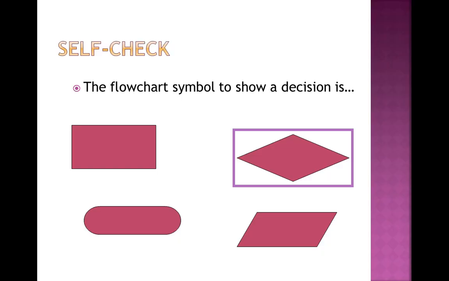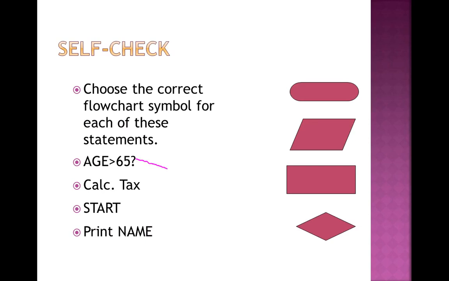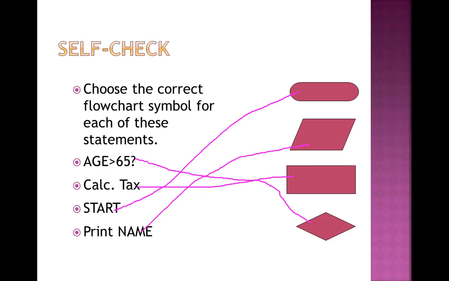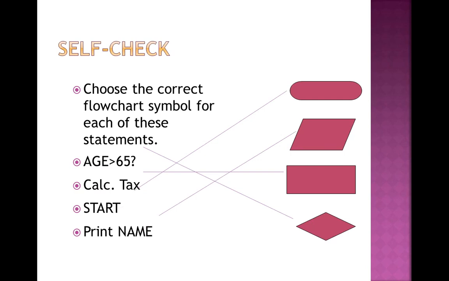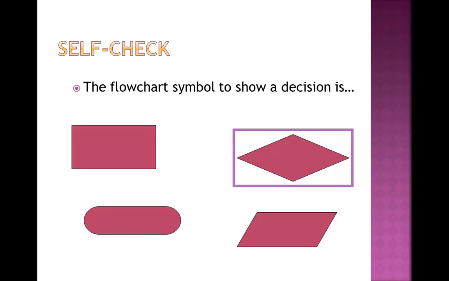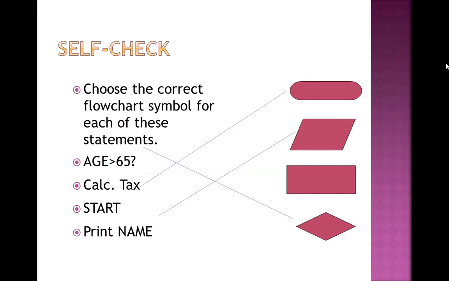Now let's go. So this is used for this one. This is used for this one. This is used for this one. In the same way, if we want to print, meaning give any output, this is done with the parallelogram. These are the multiple options used here. I think this is clear to you. Alright. This is the answer which is already given.